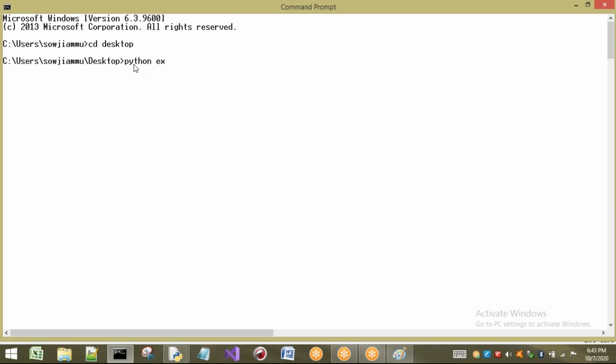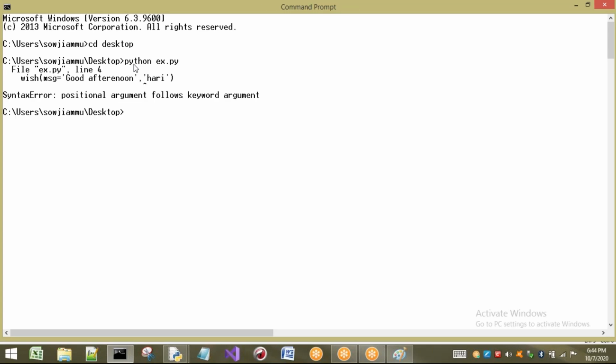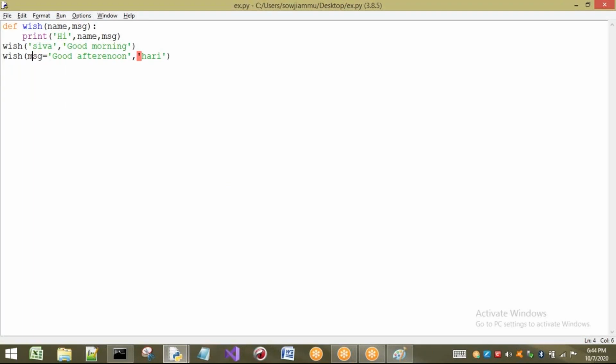If you see the errors clearly, we can understand what happens. It says positional argument follows keyword argument, and clearly shows where it happens. By seeing this, we can understand one rule: if I write a positional argument after a keyword argument, it is going to give me an error. That indicates we should not do that. You may think, sir, we passed MSG in both arguments. Now I will change this one to name, for example. That means the first argument will go to name, and the second argument will go to Hari.